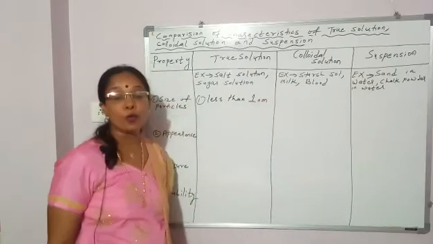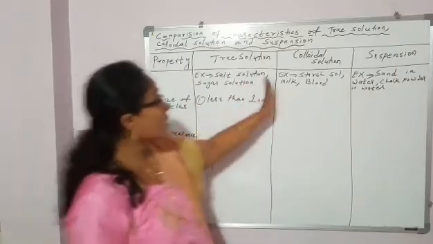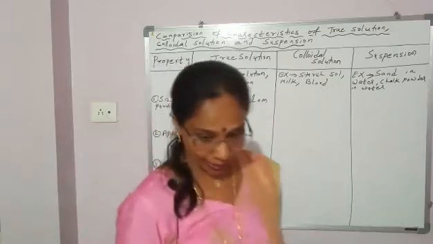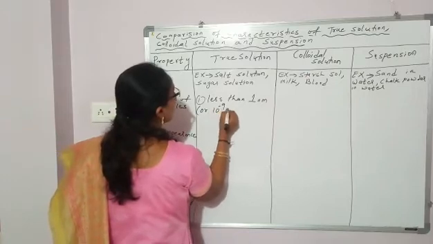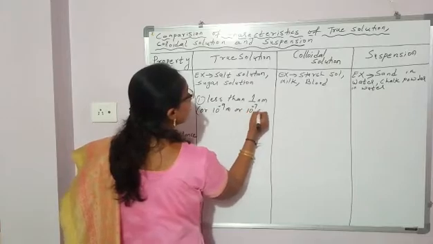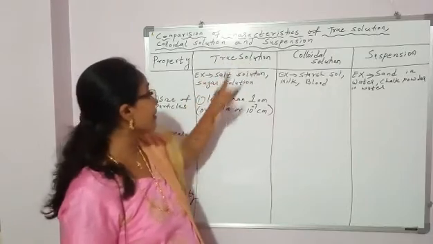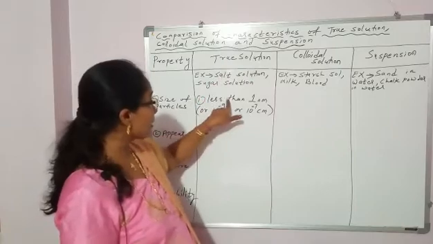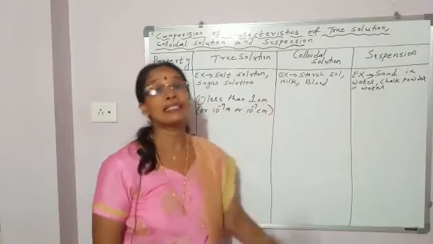In meters you can say less than 10 to the power minus 9 meter or less than 10 to the power minus 7 centimeter. So, size of particles of true solution is less than 1 nanometer, or less than 10 to the power minus 9 meter, or less than 10 to the power minus 7 centimeter.